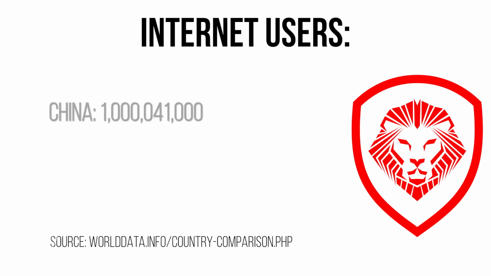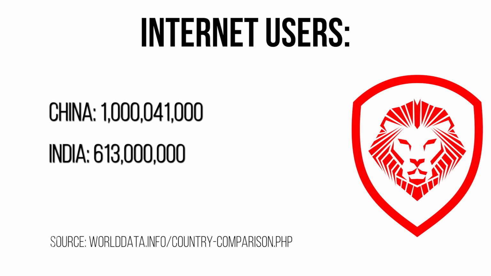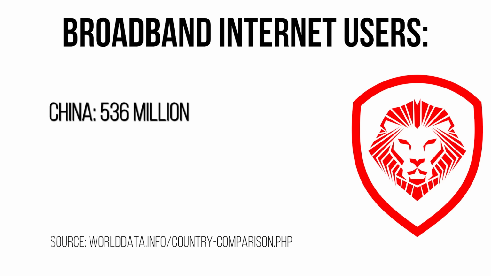Internet users in China, 1,041,000. In India, 613 million. Edge goes to China. But this next part is the one that matters the most. Broadband internet, high internet speed. Look at the difference between China and India. China, 536 million high-speed internet access. India, only 28 million. China's 20 times stronger there. Obviously, the edge goes to China.